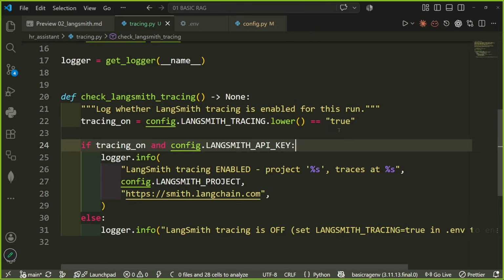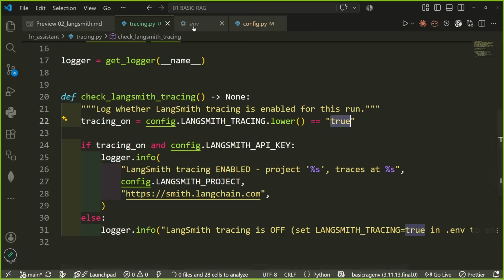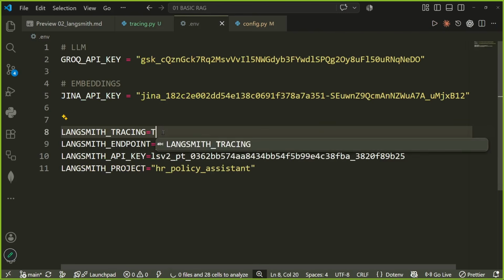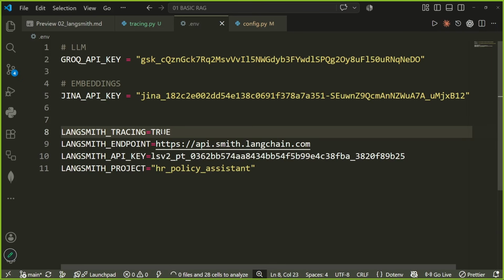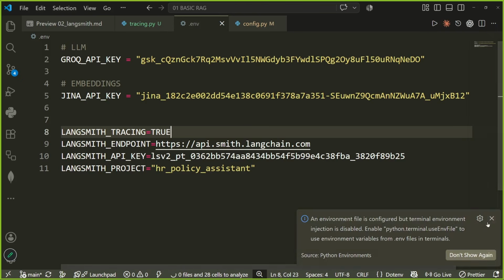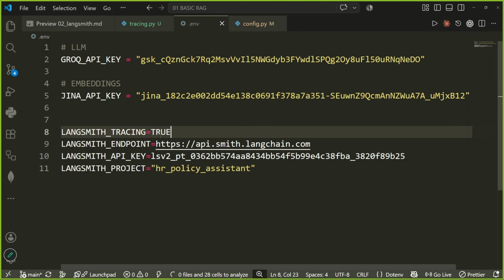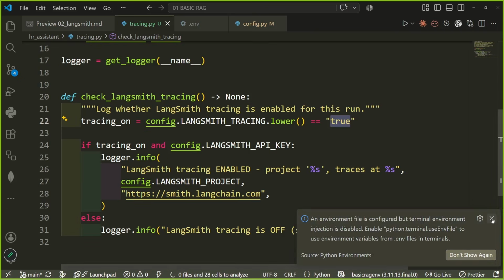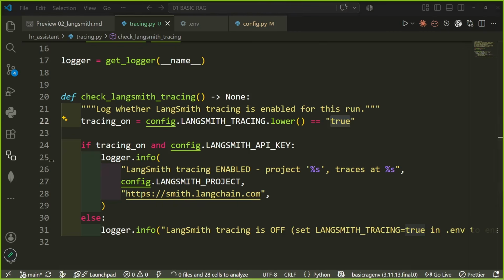Okay. Now LangSmith needs it in lowercase only, true. And we have written it correctly. But there are times when people write it like this. So even if some other developer in our team has written true like this, nothing is gonna matter because it will automatically convert it into small case like that.